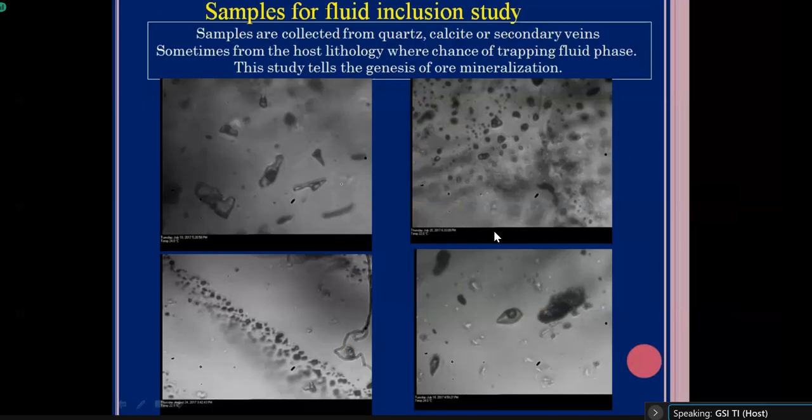See, these are the photographs. In your sample, sometimes the inclusion will look like this. And in most cases, these fluid inclusion samples are collected from secondary quartz and calcite veins or some secondary veins, because those are the locales where the chance of trapping the fluids is more. Those samples are collected and thin wafers are prepared, and then the thin wafers are sent to the fluid inclusion laboratory for the study.